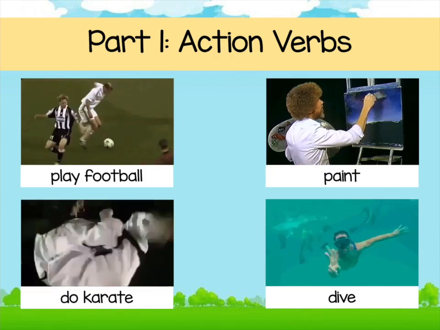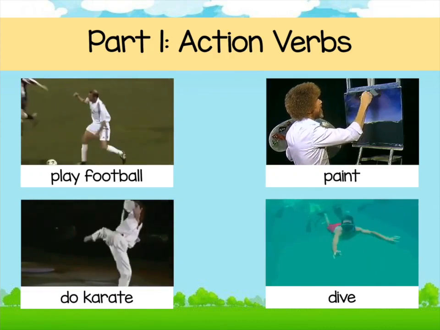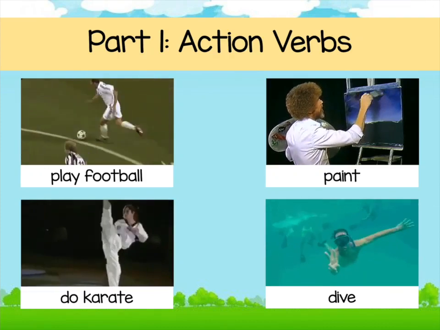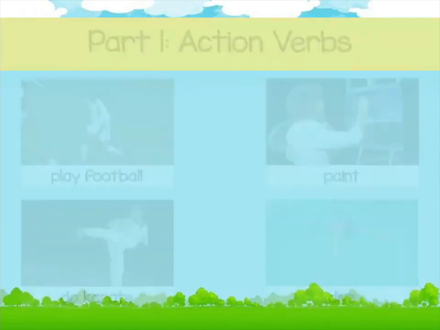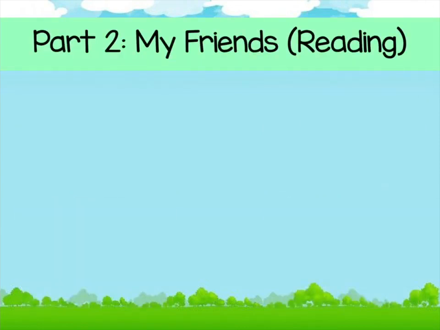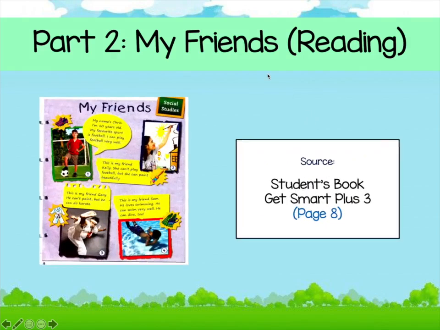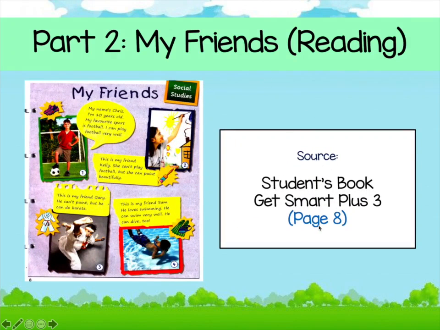So students, that's all for the action verbs that we have learned in part 1, and we are going to part 2 of the lesson, which is about my friends. And it is based on page 8 here, and we will read the descriptions given. There are 1, 2, 3, and 4 descriptions. Let's go to each description one by one.